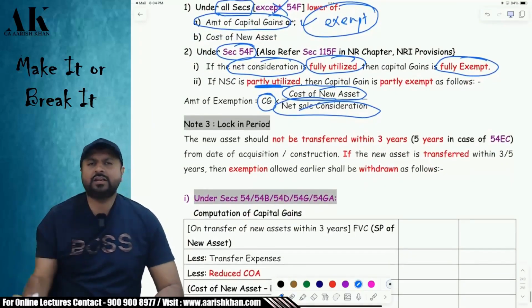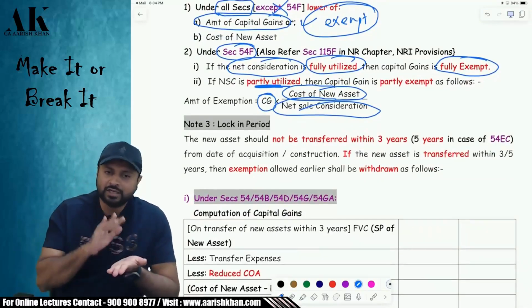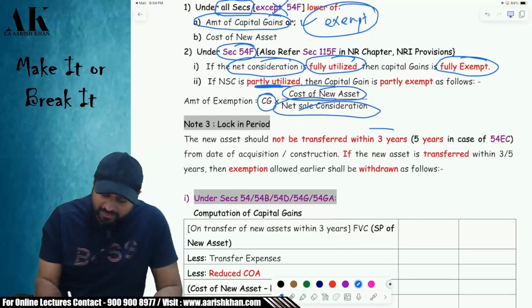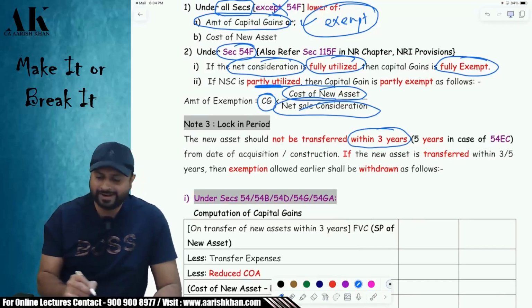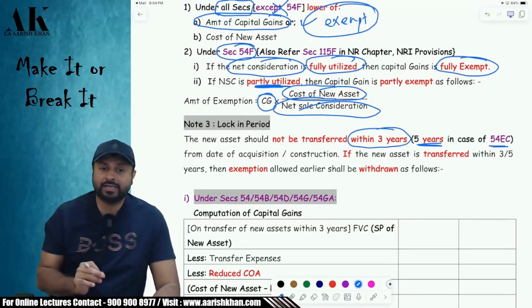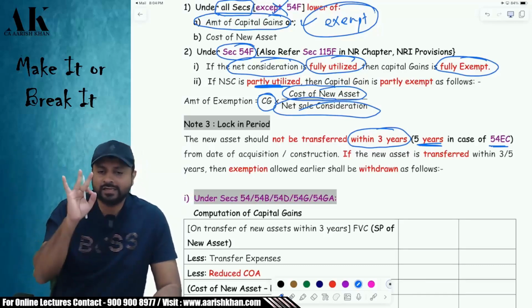Then, sir, is there any lock-in period for the new asset? Yes. The new asset which you will purchase, or the new asset which you will construct within 3 years, should not be transferred for a period of 3 years. And in case of 54EC, it is further stricter. A 5-year time limit is there. In 54EC, you cannot transfer for 5 years, and in other sections, you cannot transfer for 3 years.